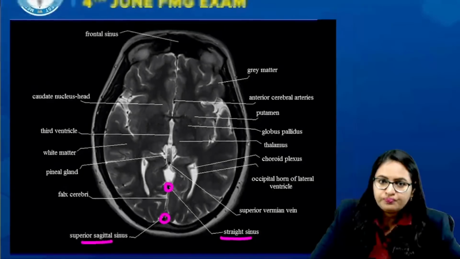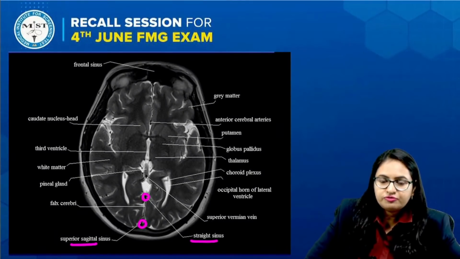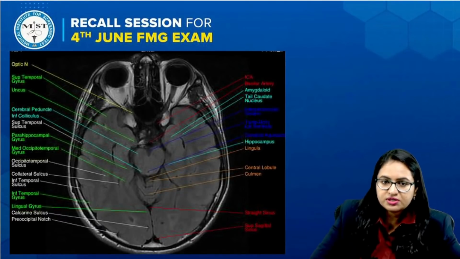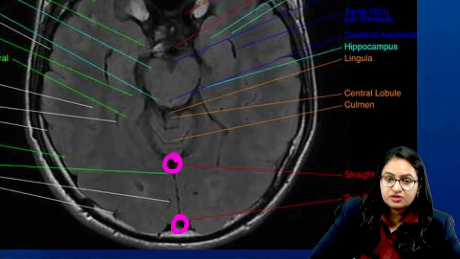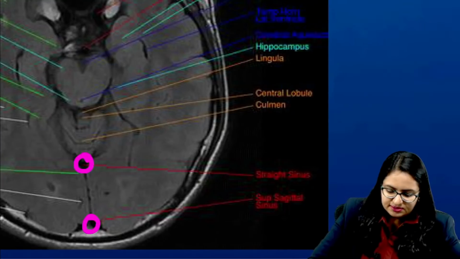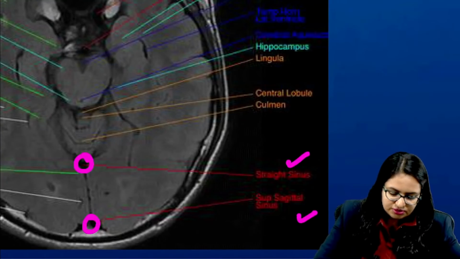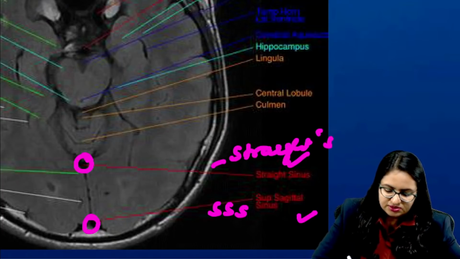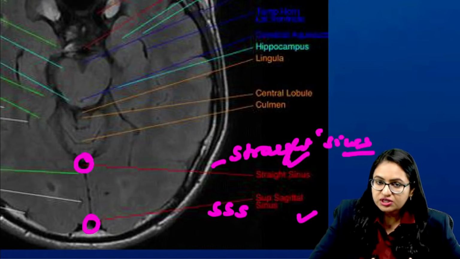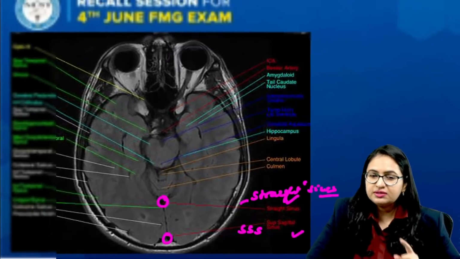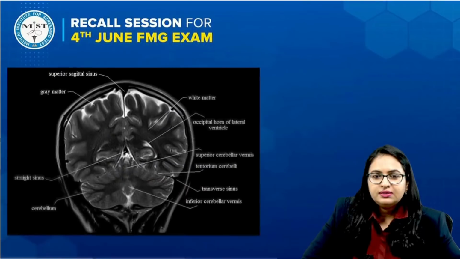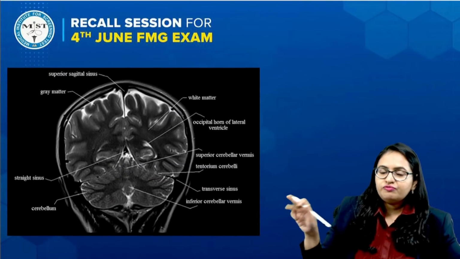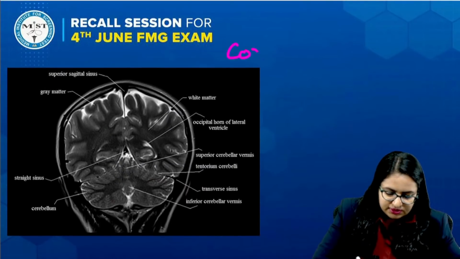Another section goes further slightly below. In this section also, one sinus over here, another sinus over here: this is straight and this is the superior sagittal sinus. So in any case, if any kind of section is given at different levels, this arrow marked area is actually the straight sinus. I have given over here one more section. This is actually a coronal section.